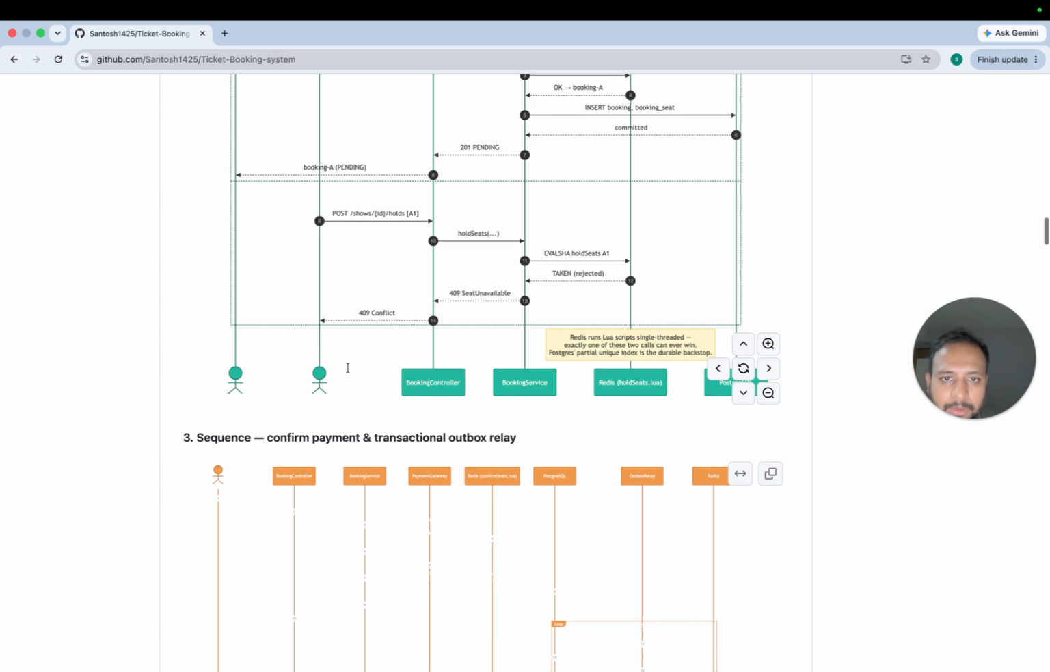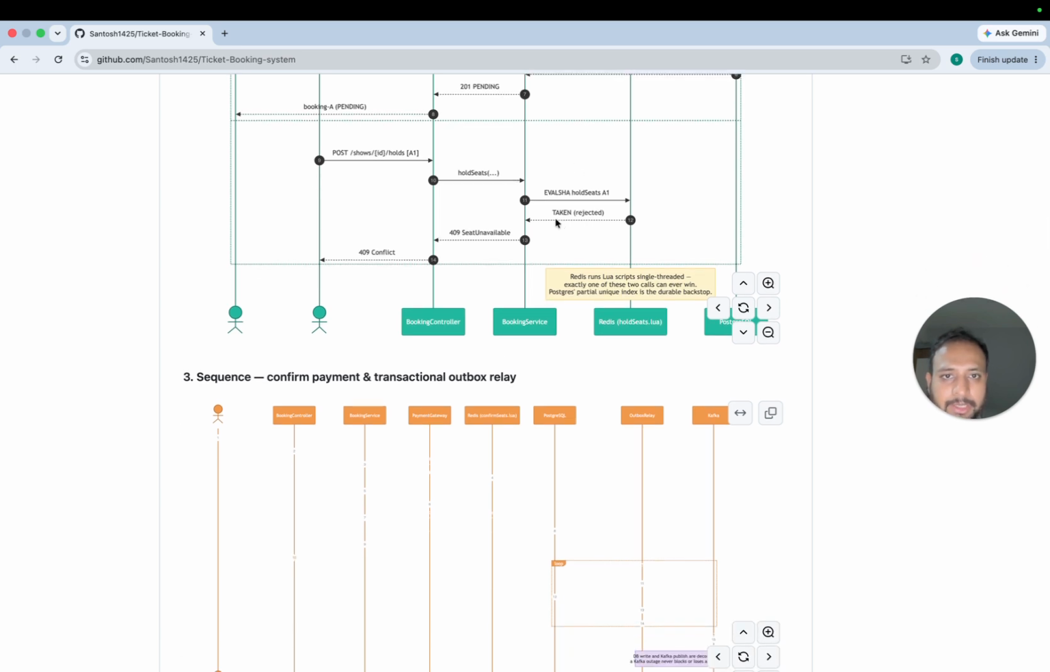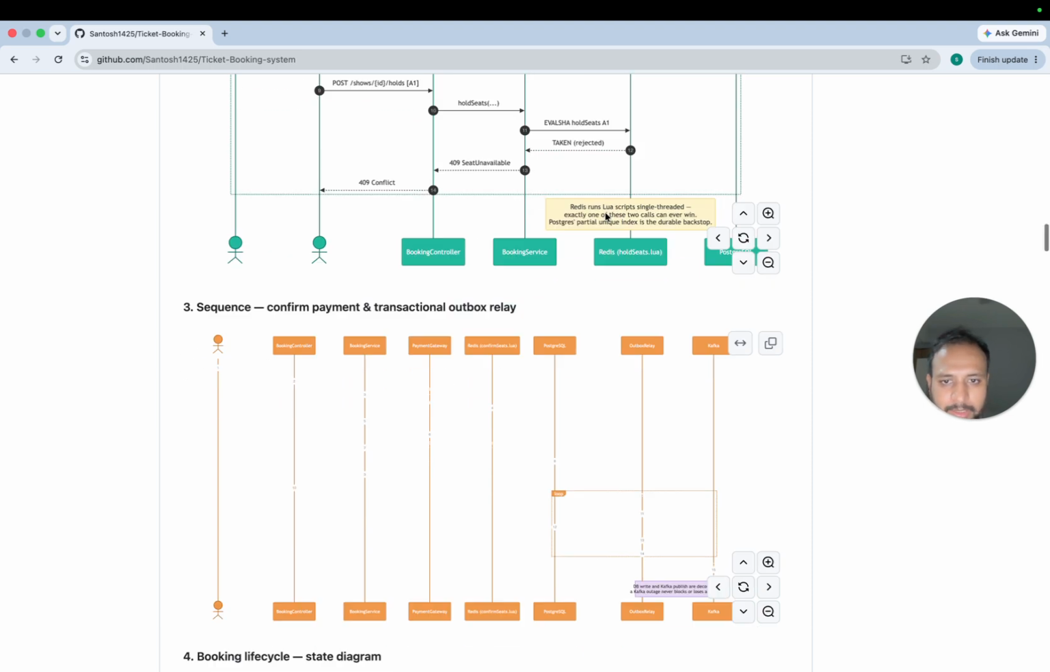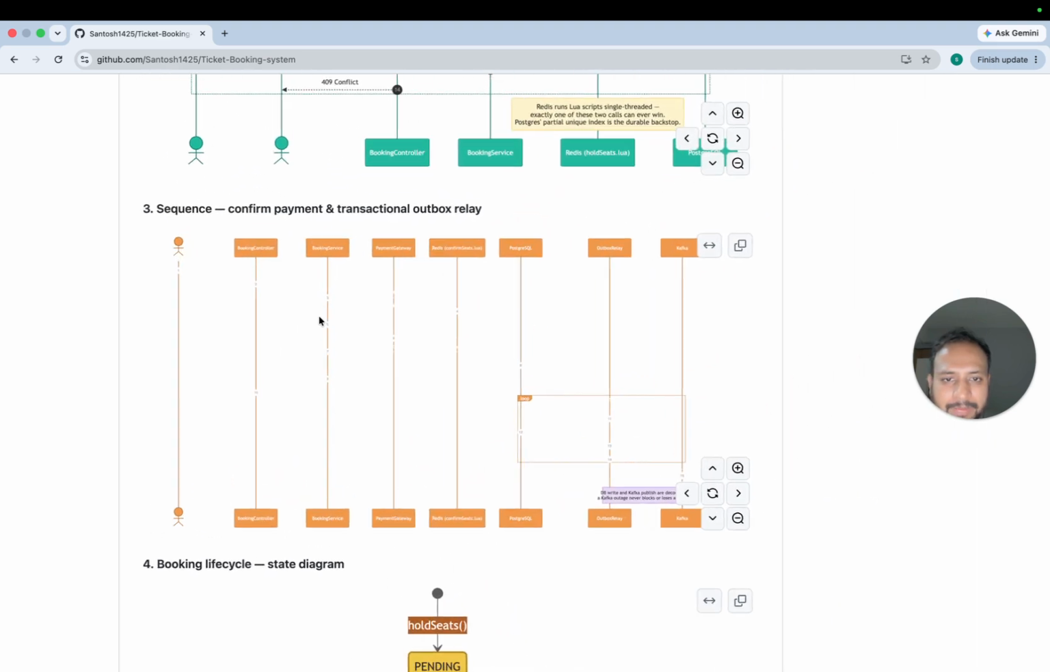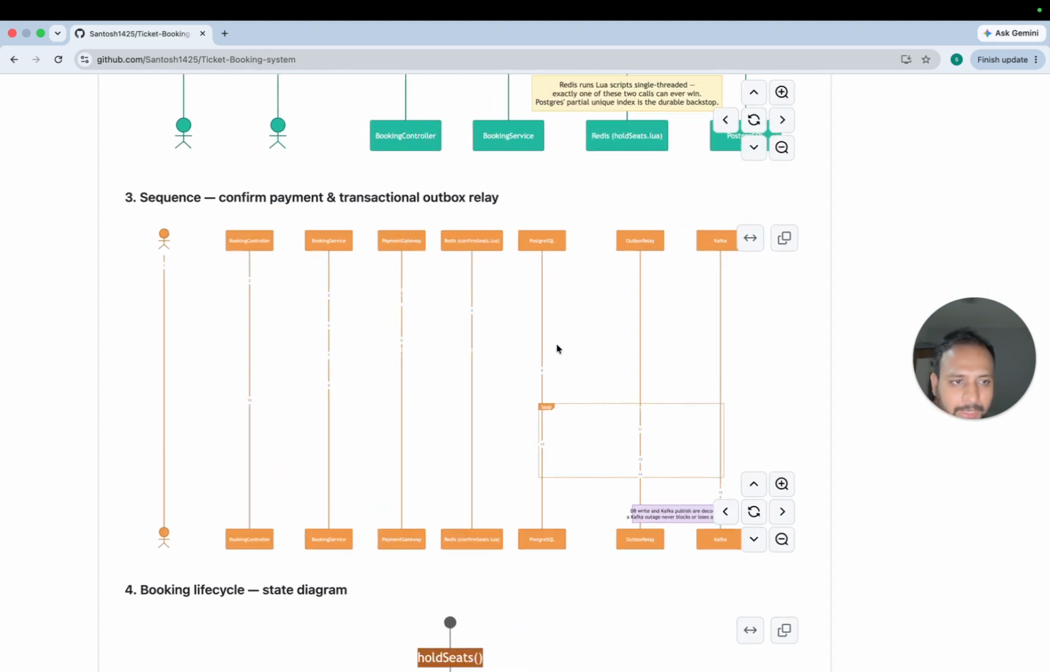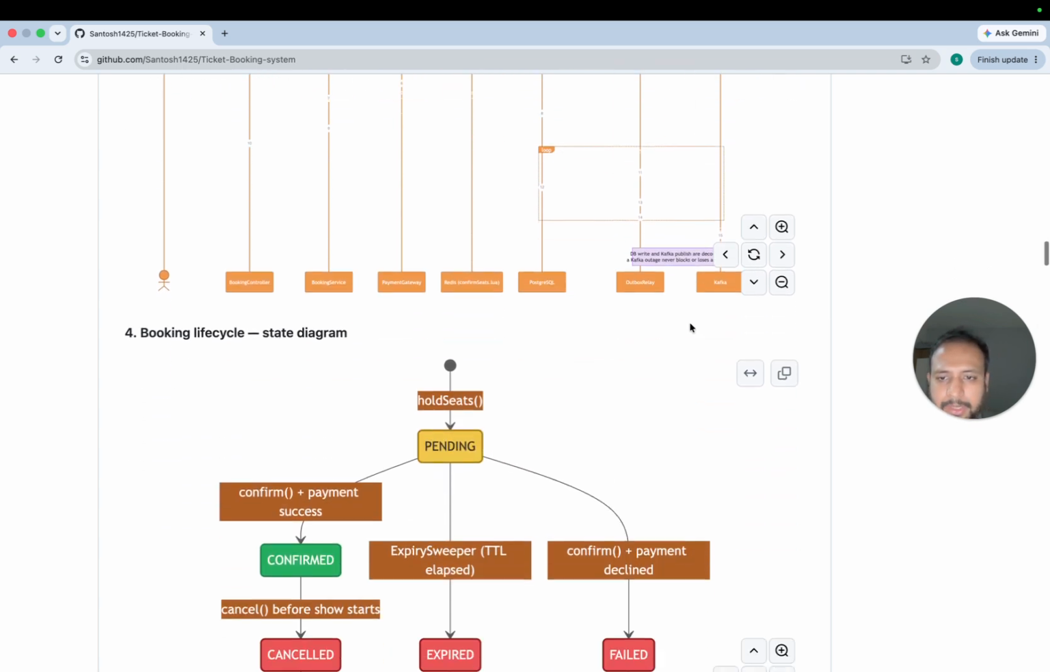Now in case of rejection, let's say we call for the hold and we already have seat one held, so we reject that one. So this is the payment confirmation one. Here the numbers are there, but I feel there is some issue with the lines, because of which we are not able to see them. But we see the payment confirmation, and only then do we go for the seat booking.